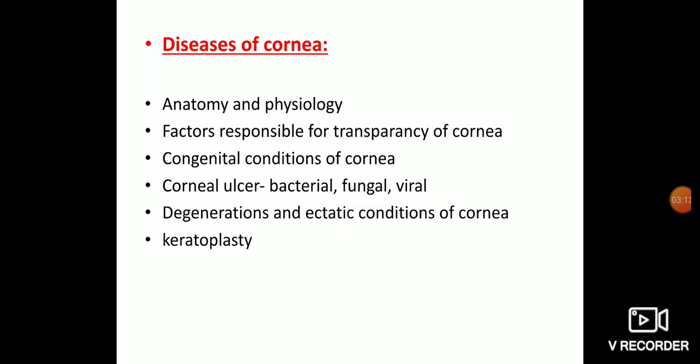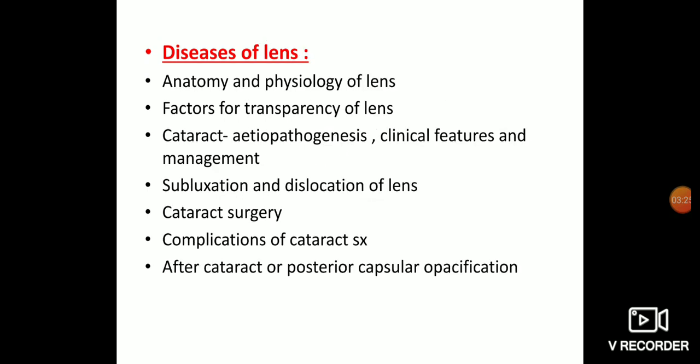Next is keratoplasty. What are the indications of keratoplasty, the procedure of keratoplasty, the contraindications? Again, these are the important topics from cornea. Now the lens. It is again one of the most important topics for you. Anatomy and physiology of the lens, then factors responsible for the transparency of the lens. Cataract is the most important topic here. What is cataract? It is clouding of the lens, or the loss of transparency of the lens. Then the etiopathogenesis of cataract, the clinical features of cataract and management. The most important management for cataract is surgical management.